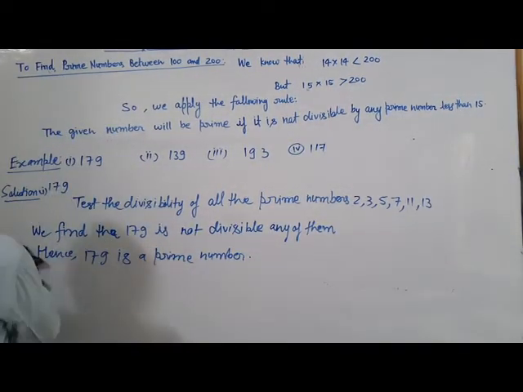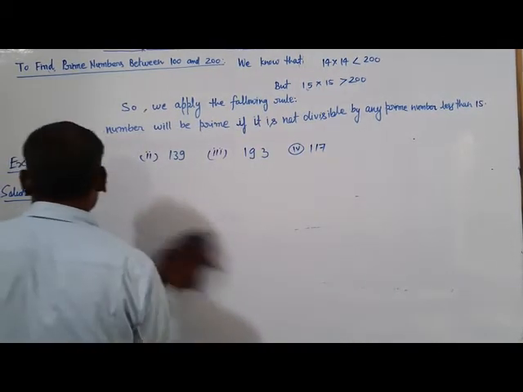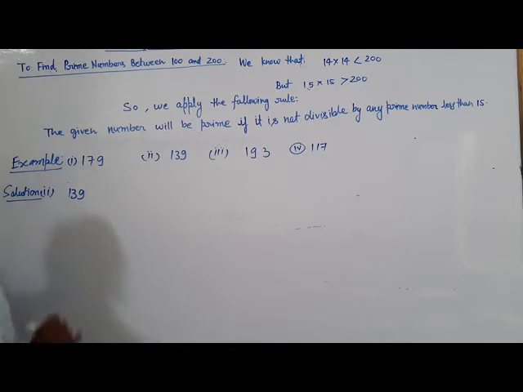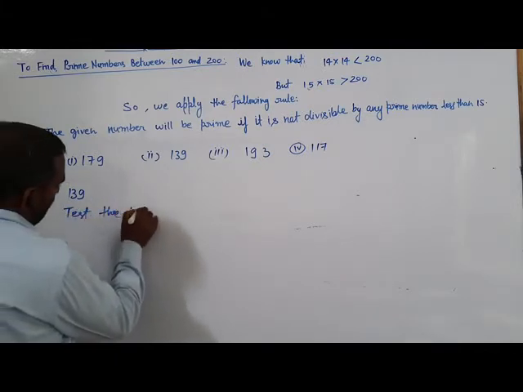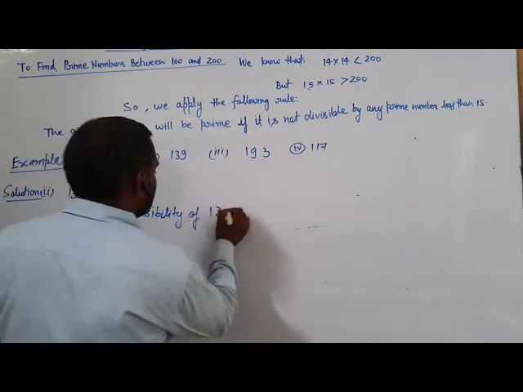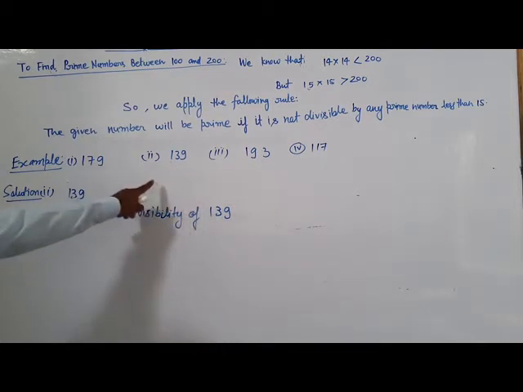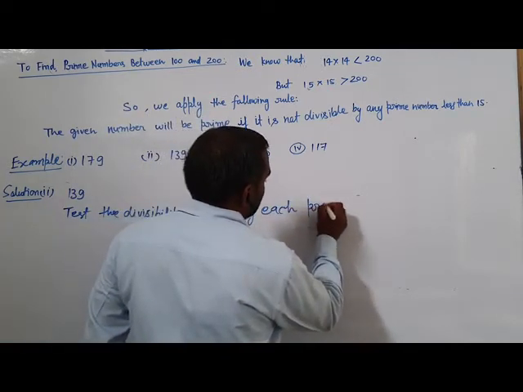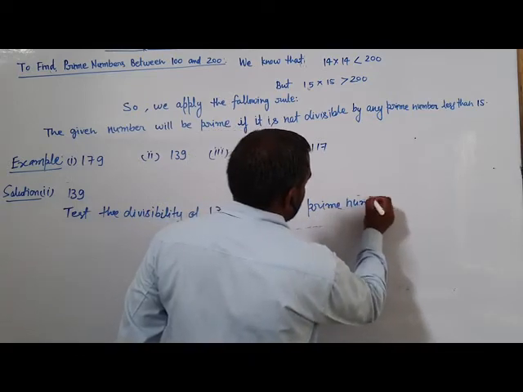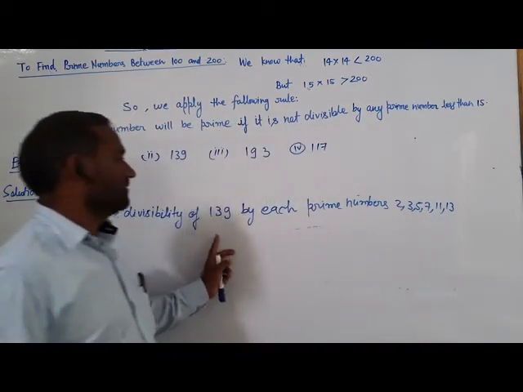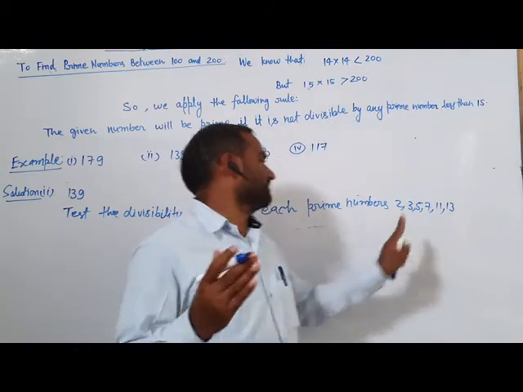Let's try the option B. Second, 139. Here 139: test the divisibility of 139 by each prime number 2, 3, 5, 7, 11, 13, because all the numbers should be less than 15.